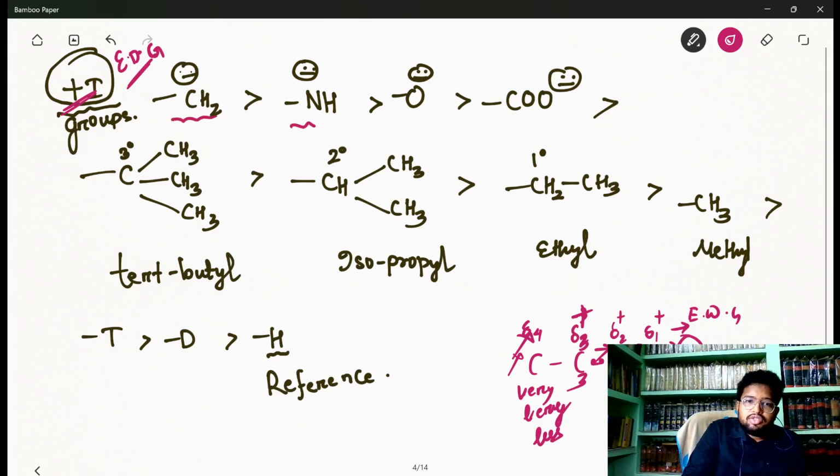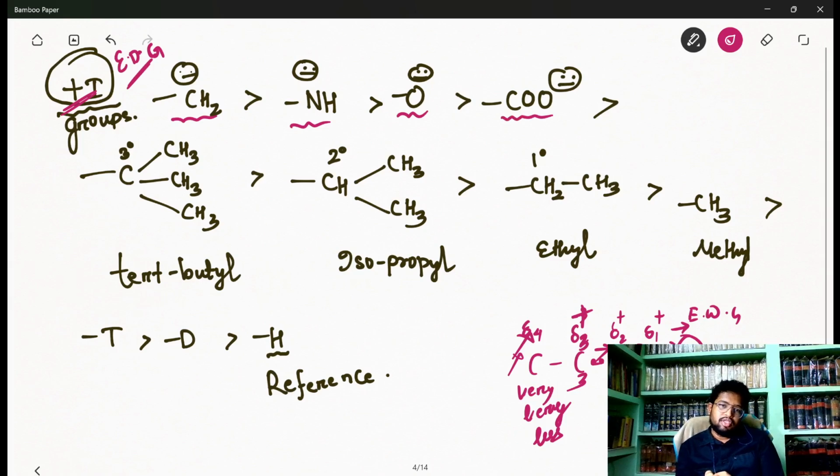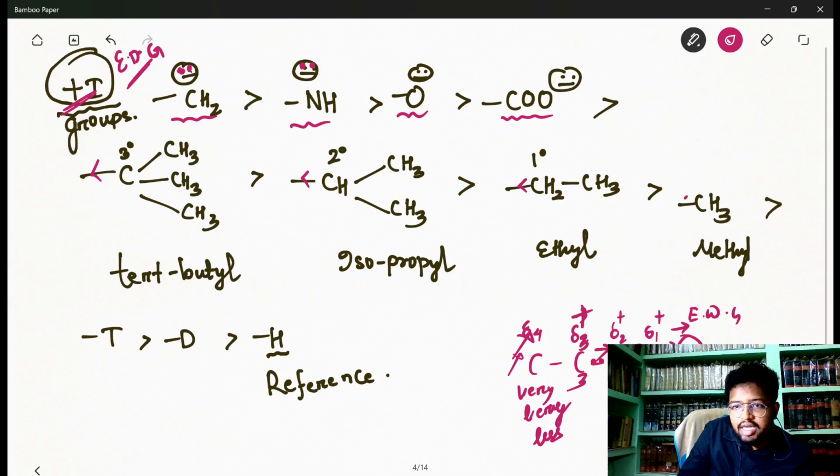The negatively charged groups will push more electron density compared to the neutral groups. So here we have carboxylate, here we have oxide, here we have amide, and here NH minus, not amide, and here we have CH2 minus, carbanion, and then we have the bulky groups, 3 degree, 2 degree, and then 1 degree, and then methyl.